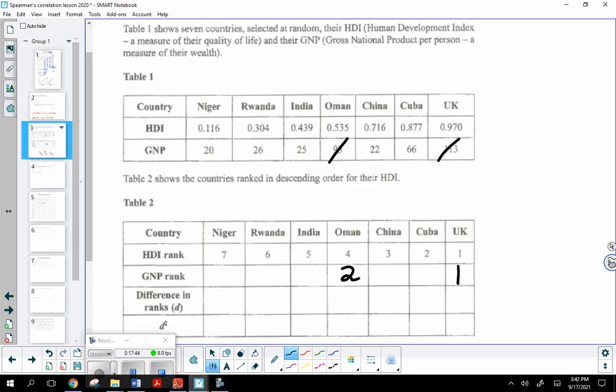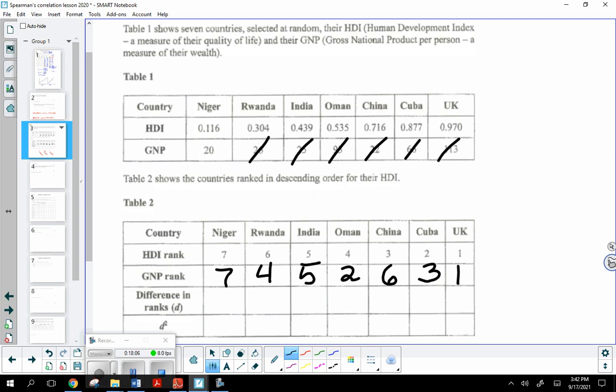Okay, so, all right. So that's 2. What would be 3? Cuba, so that's 3. That's the next highest. Then we would have Rwanda, so that would be 4. India with 5. Then we'd have China, that's 6. And then Niger, that would be 7.